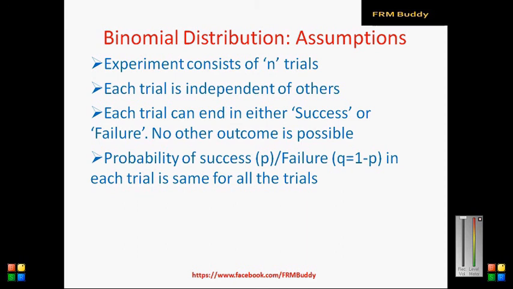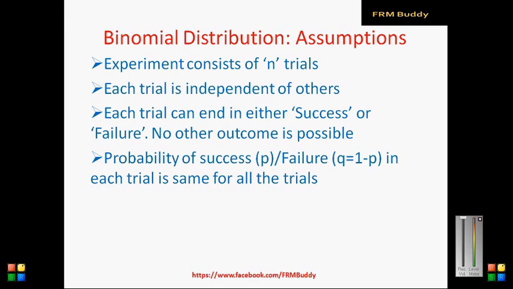However, at the moment, let us understand that the probability of success for each trial is the same for all the trials, which means that if I am tossing a coin and I am interested in calculating the probability of getting heads, then success to me means getting heads, and the probability of success, that means the probability of getting heads, is constant for all the trials.